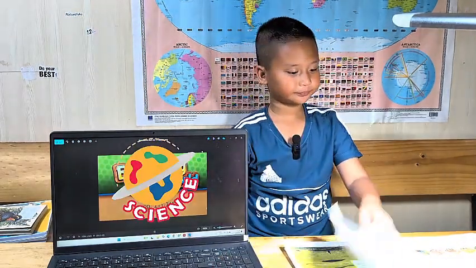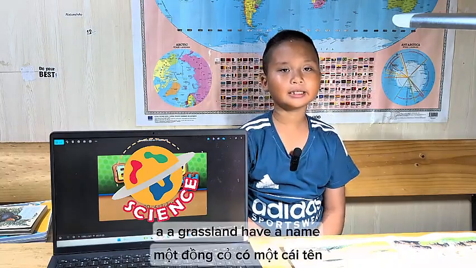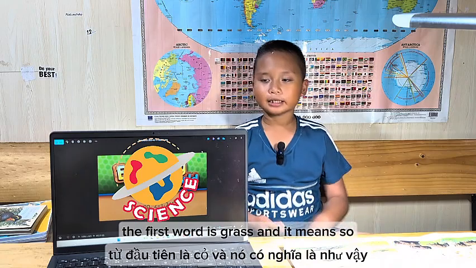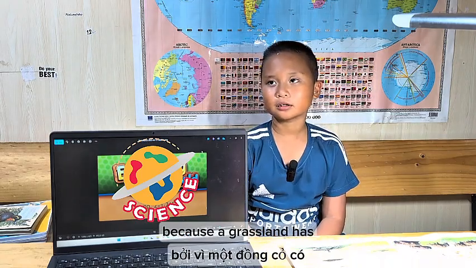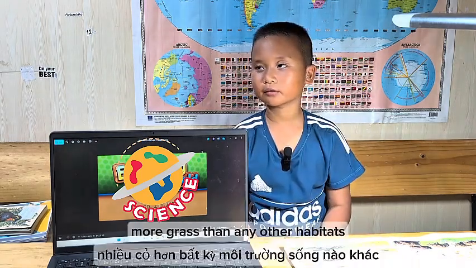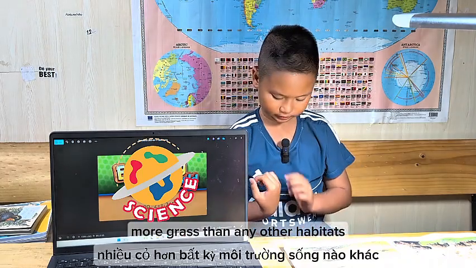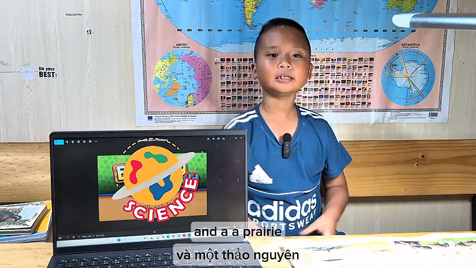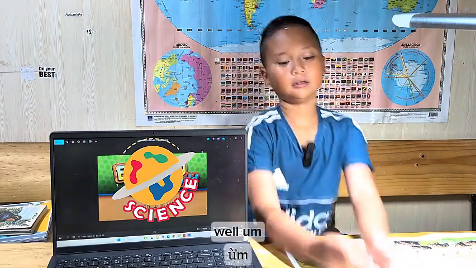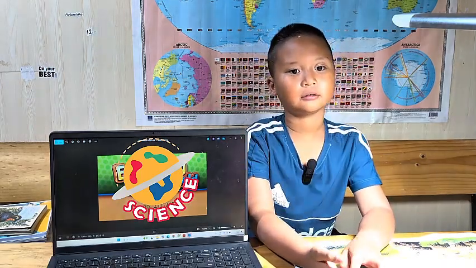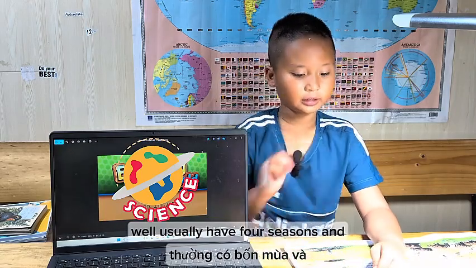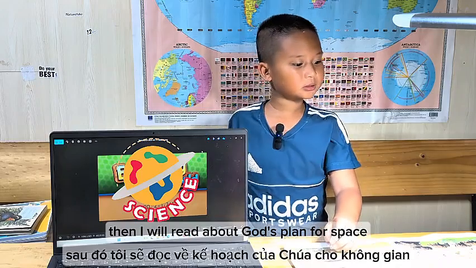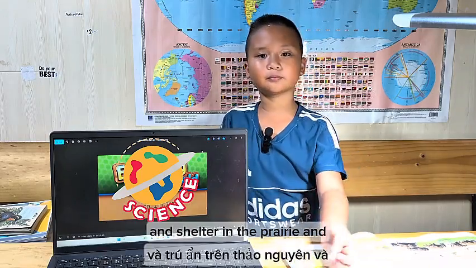And a grassland has a name. The first word is grass, and it is so called because a grassland has more grass than any other habitat. And a prairie will usually have 4 seasons. And then I will read about God's plan for space and shelter on the prairie.